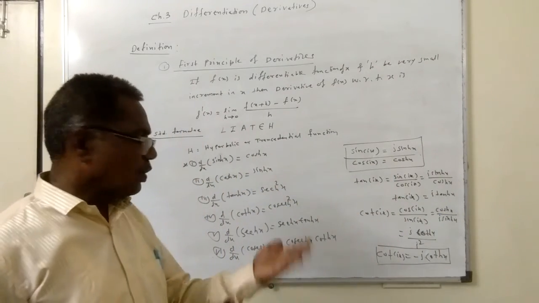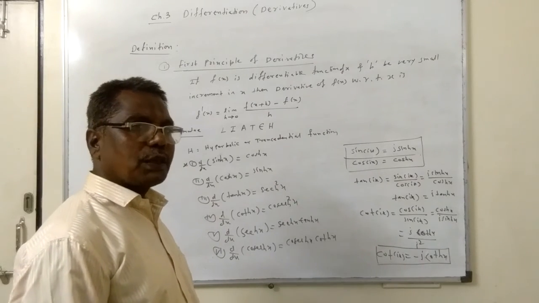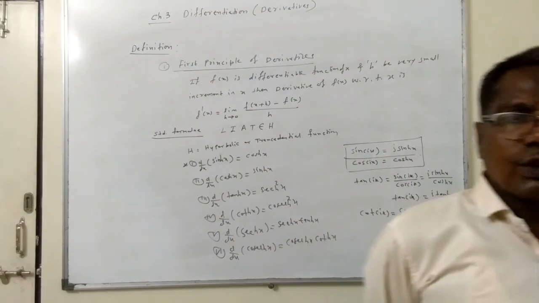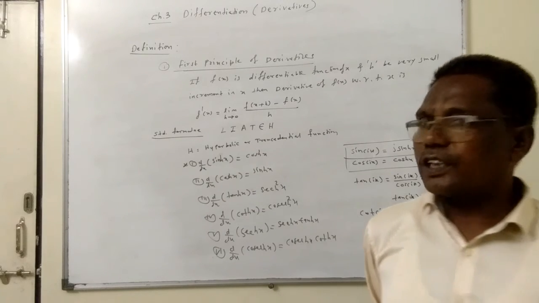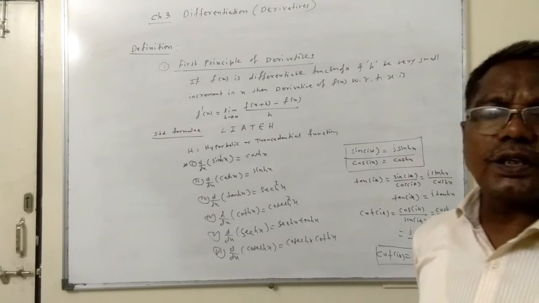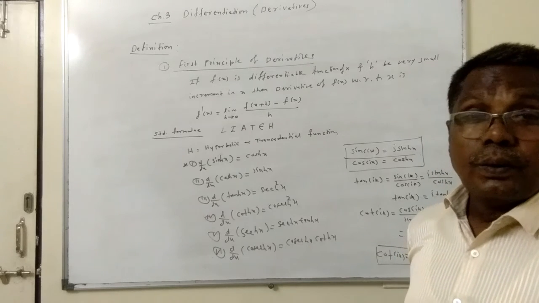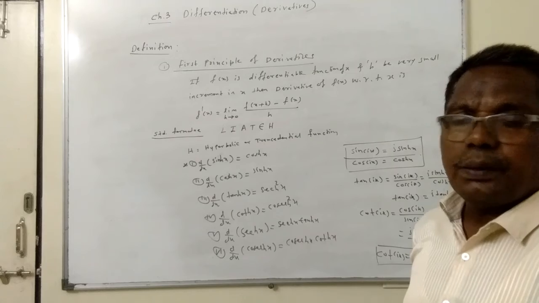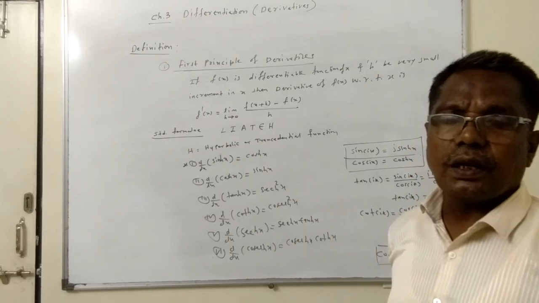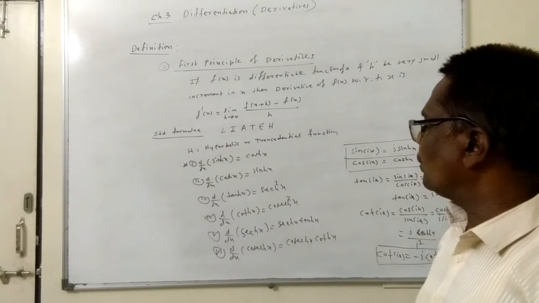Here for the logarithmic function, only one formula: d by dx of log x is equal to 1 upon x. For inverse functions, total 6 formulas: d by dx of sin inverse x is 1 upon under root 1 minus x square, d by dx of cos inverse x is minus 1 upon under root 1 minus x square, d by dx of tan inverse x is 1 upon 1 plus x square, d by dx of cot inverse x is minus 1 upon 1 plus x square, d by dx of sec inverse x is 1 upon x under root x square minus 1, d by dx of cosec inverse x is minus 1 upon x under root x square minus 1. So all the co-functions have derivatives coming negative.